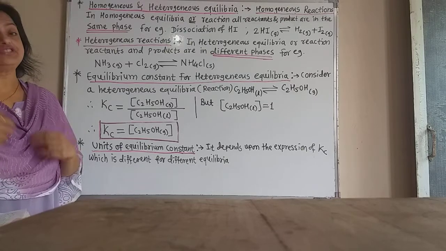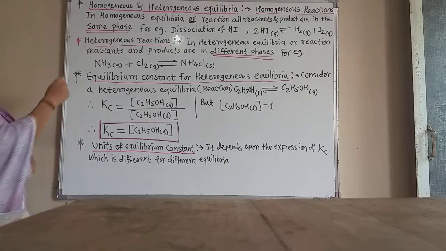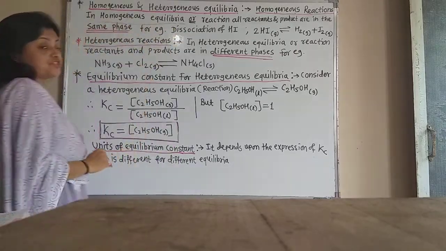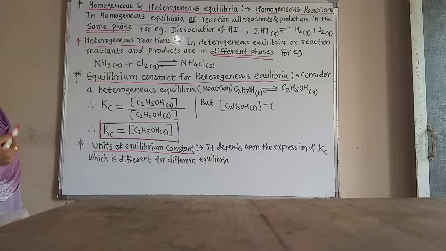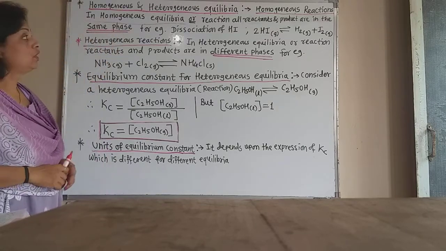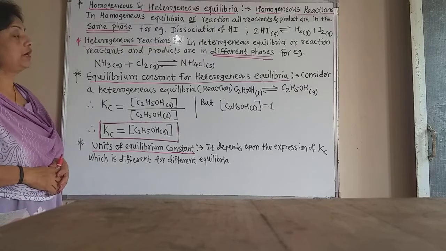That is homogeneous. Now see here, in the homogeneous equilibria or reaction, all reactants and products are in the same phase. For example, dissociation of hydrogen iodide.